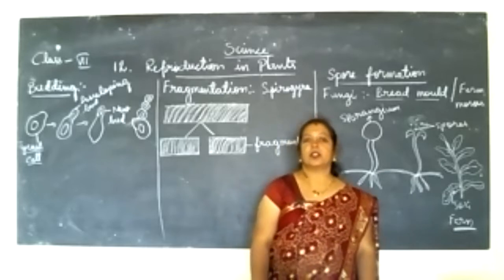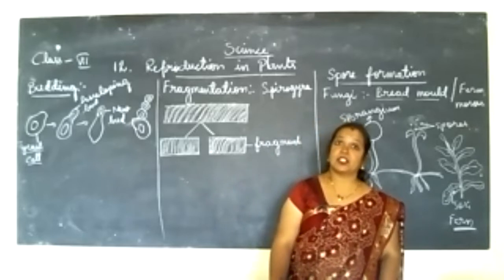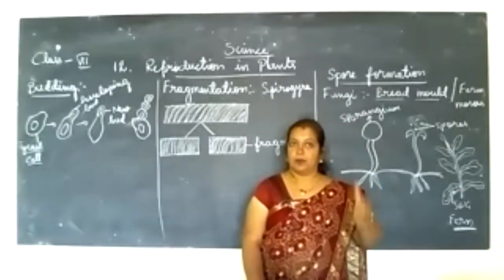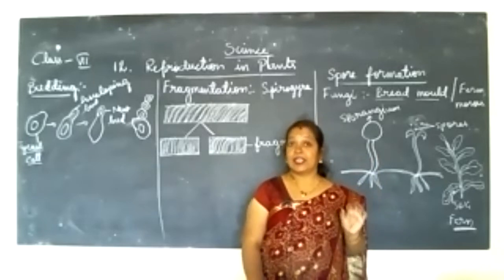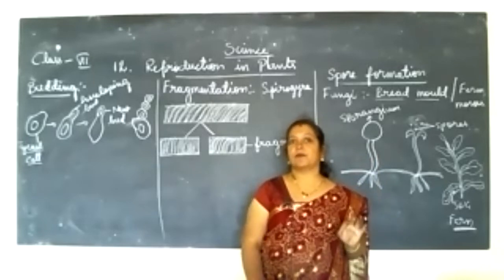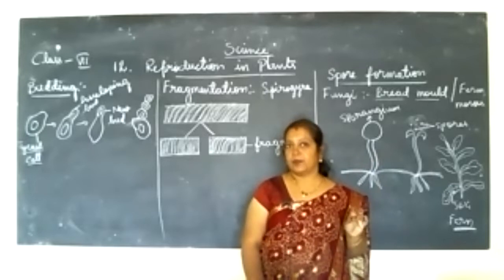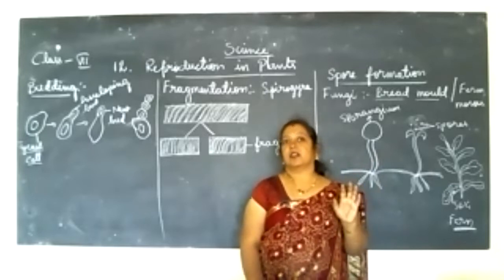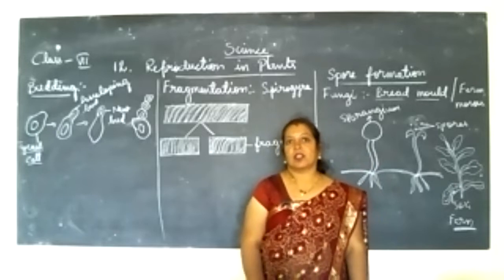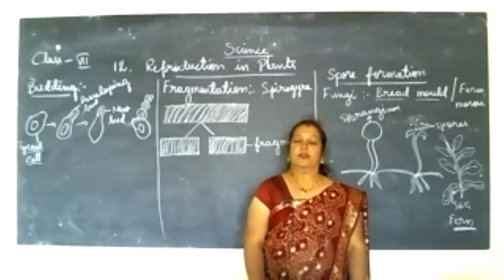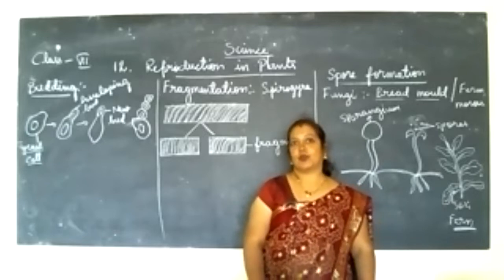So the plant body has main parts like the root, stem, flower and buds, and leaves, many parts like that. In that, the flower we call the main reproductive part.